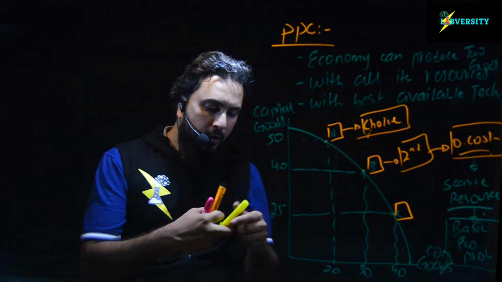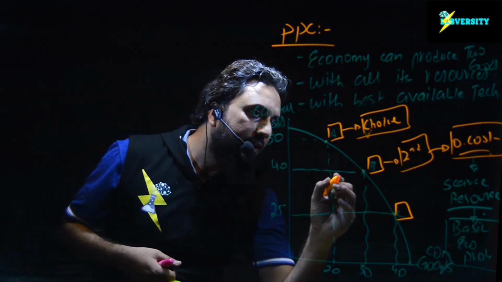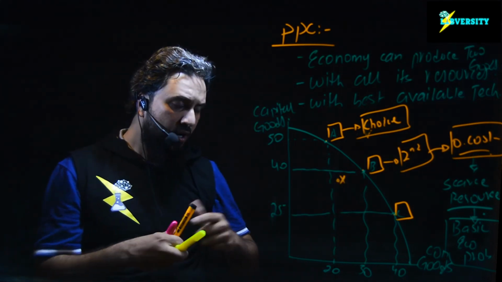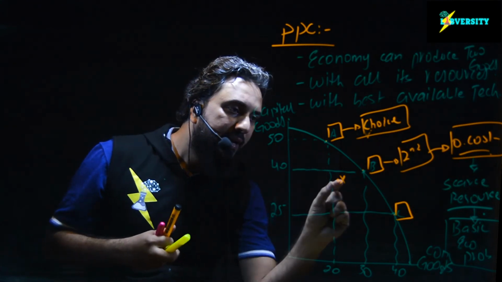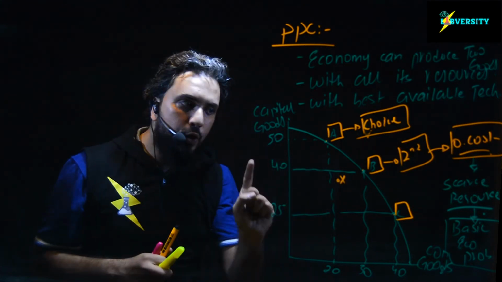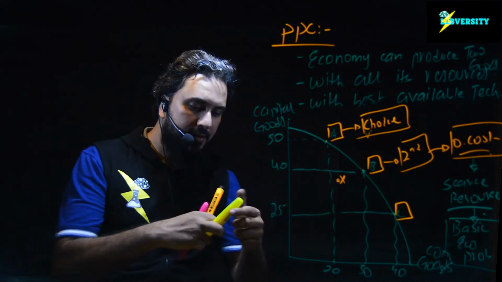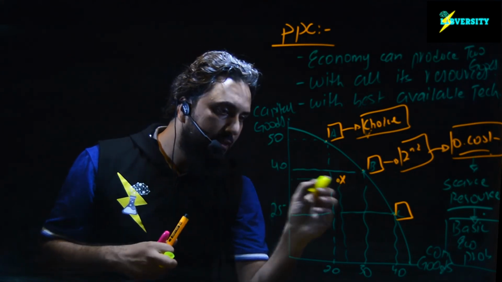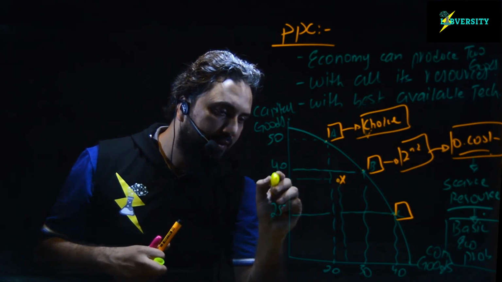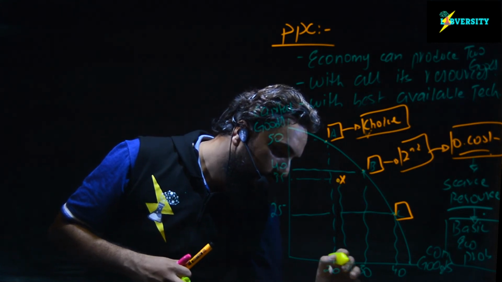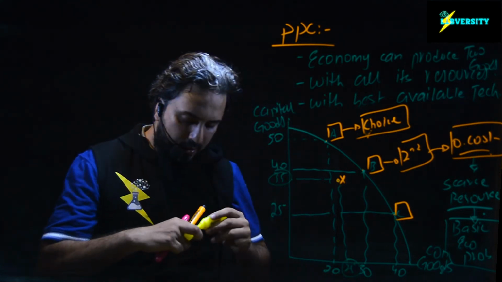Now, what if we produce inside, let's suppose at point X. Remember, at point X the economy can produce, but the economy is not willing to produce at point X just because of wastage of resources. At this point we can produce, for example, 35 and 25.